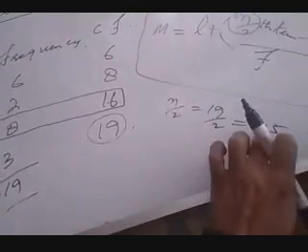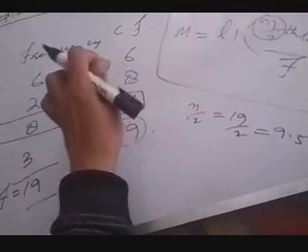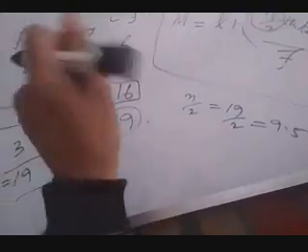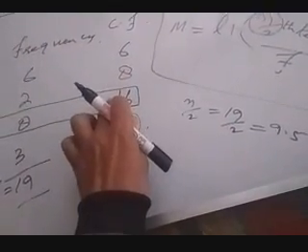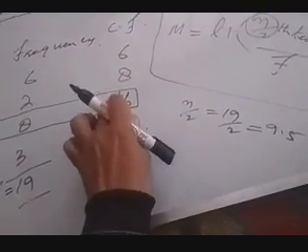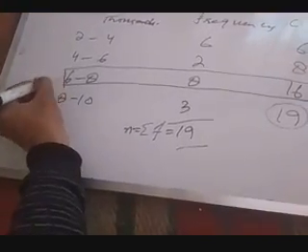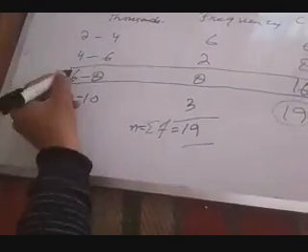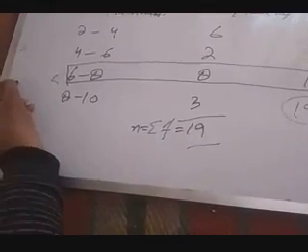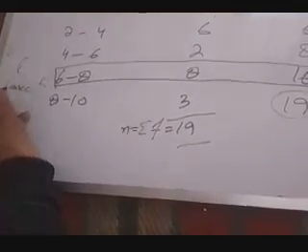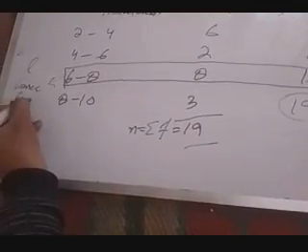The value of n by 2 is 9.5, and 9.5 will not lie in 6 because 6 is less, not in 8 because that is also less, and it will lie in 16. The minimum value is 16 in which 9.5 lies. So corresponding to this, underline this column. Now as you know, in case of mode, same is here. L is the lower limit of this class. So L equal to 6.